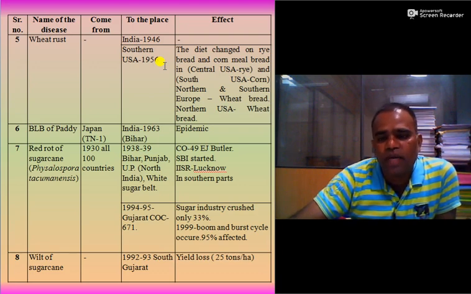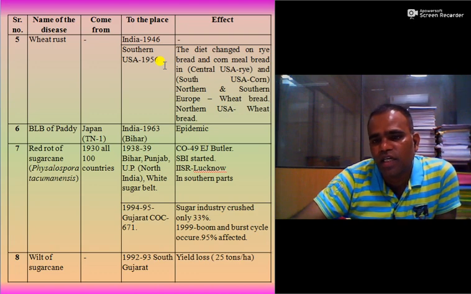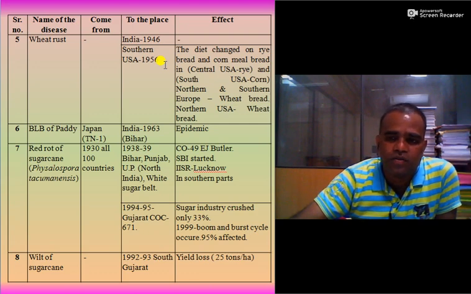Then BLB of paddy, bacterial leaf blight. It came from Japan in the Taichung Native 1 germplasm, and came to India in 1963, and an epidemic or severe incidence of this disease occurred.